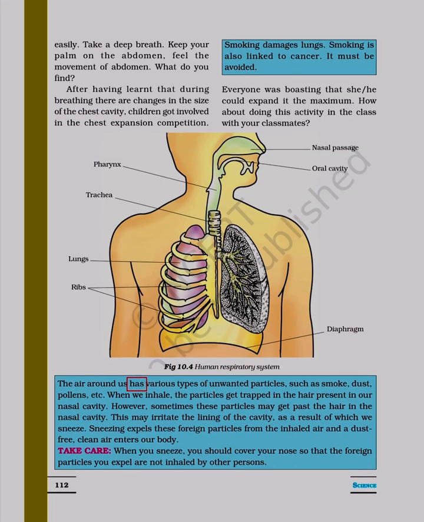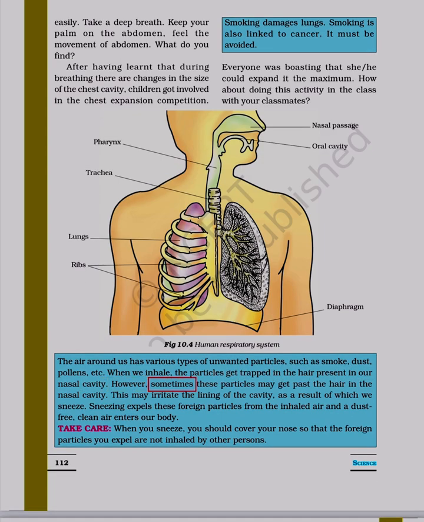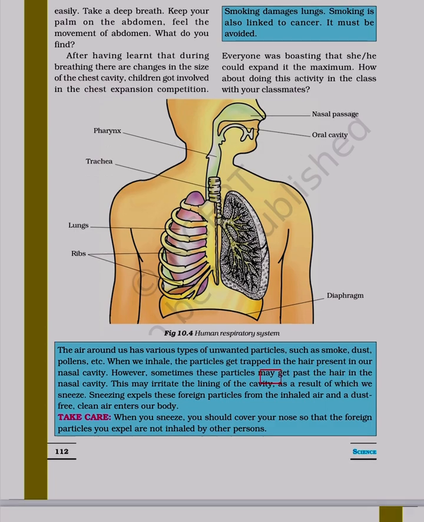The air around us has various types of unwanted particles, such as smoke, dust, pollens, etc. When we inhale, the particles get trapped in the hair present in our nasal cavity. However, sometimes these particles may get past the hair in the nasal cavity.